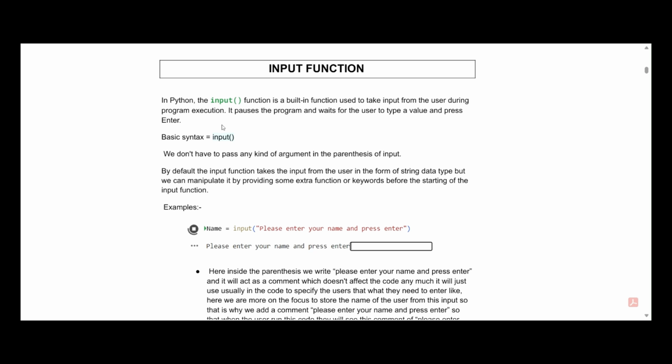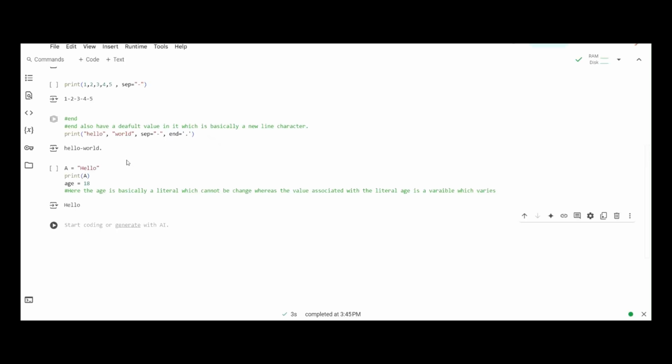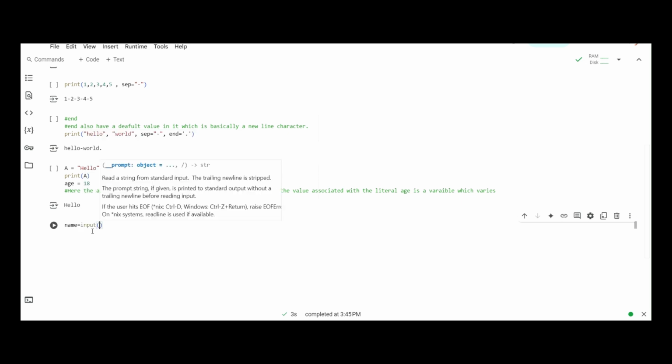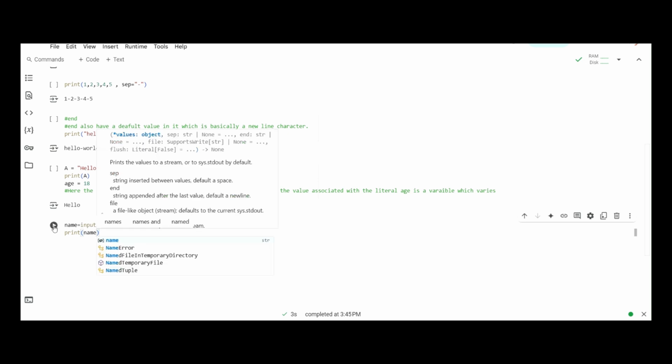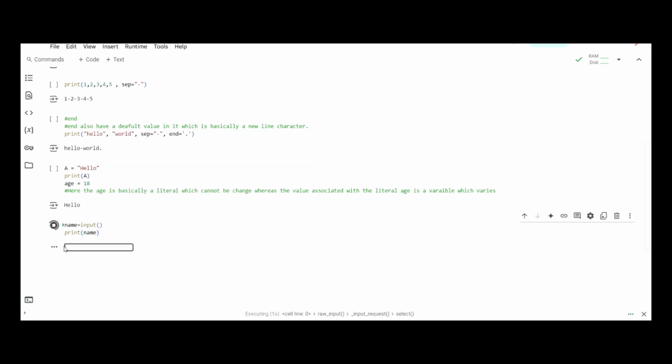Let's understand the input function in our code editor. Let's set a variable, let's say, name is equal to input. Here we are going to enter our name, and if we do print name and run this code, what we get is a blank space where we need to enter something.